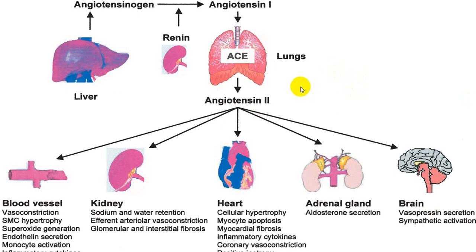By acting on different receptors, angiotensin 2 is acting on the blood vessel, the kidney, the heart, the adrenal gland, and also the brain. By acting on a blood vessel: vasoconstriction, hypertrophy, endothelin secretion, monocyte activation, inflammatory cytokines, and reduced fibrinolysis. By all these mechanisms, it will accelerate atherosclerosis and worsen it.